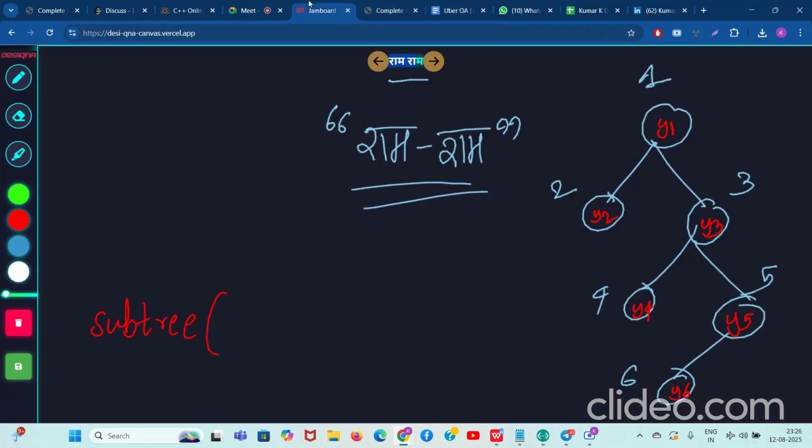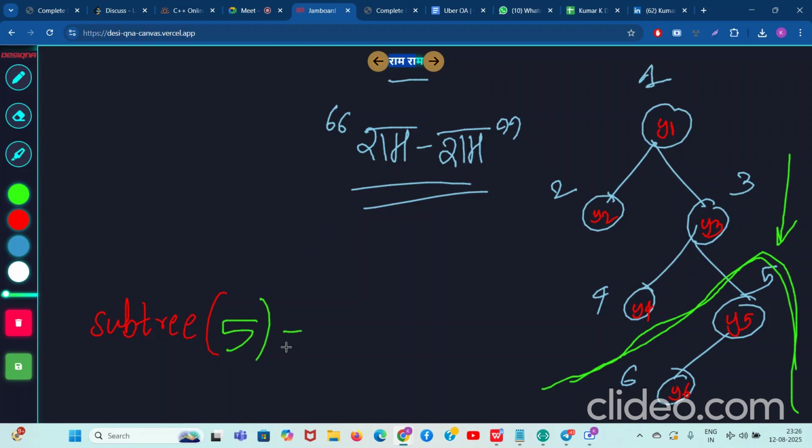So guys, what to do? Please tell me. Subtree of 5 is this part. Basically, you put a blanket on node number 5, then all the nodes which are children or grandchildren or great grandchildren of 5, all of them will be coming in the subtree of 5, which is 5 and 6. So subtree of 5 is nothing but 5 and 6, right? All going good, all going great.